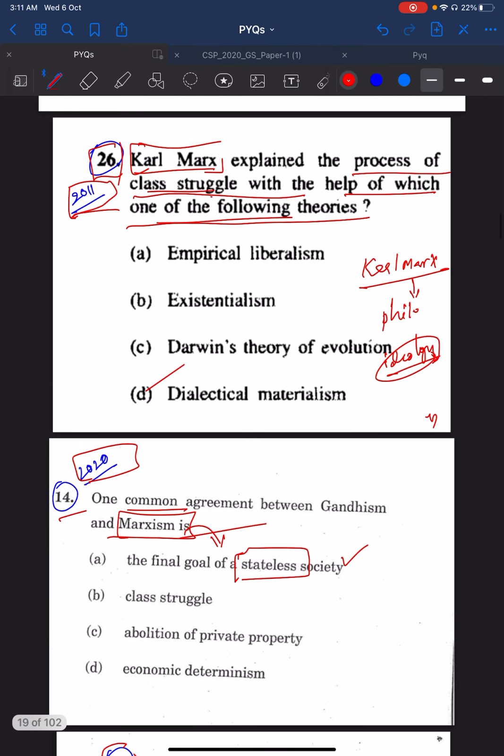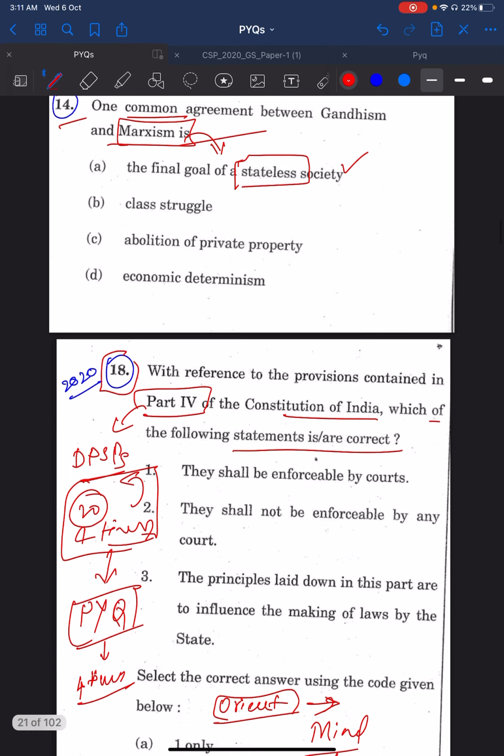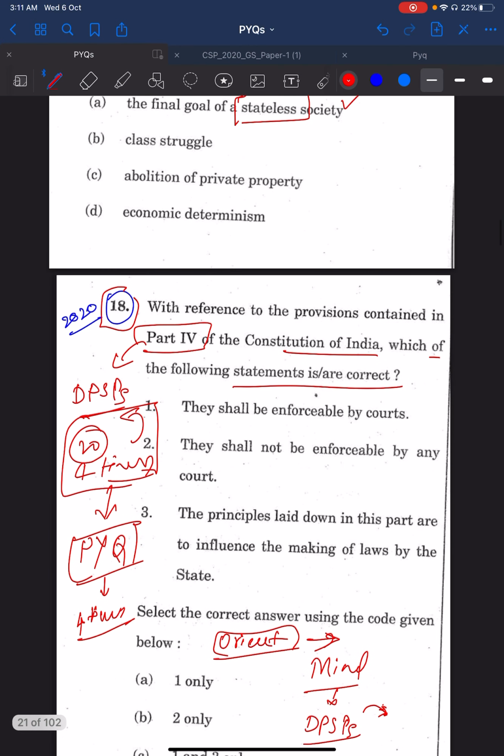So again, 2020-14 question has some kind of relation to 2011 26th question. Then you see 2020 18th question. This question is about with reference to the provisions of Part 4 of the Constitution of India, which of the following statements is correct? So this is about Part 4.